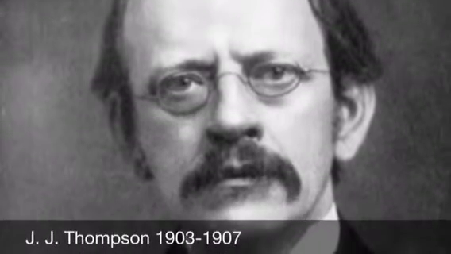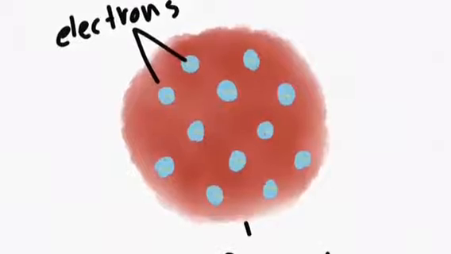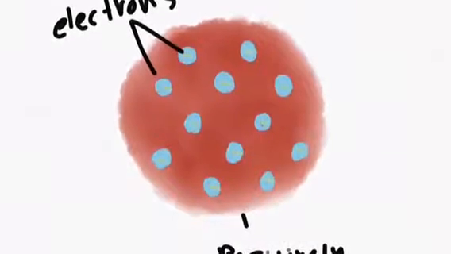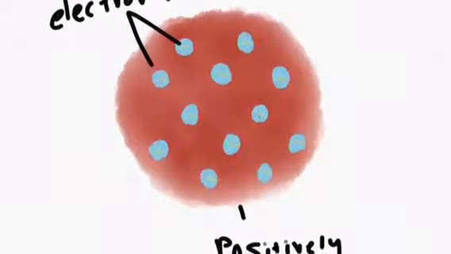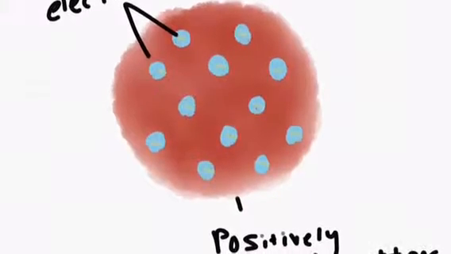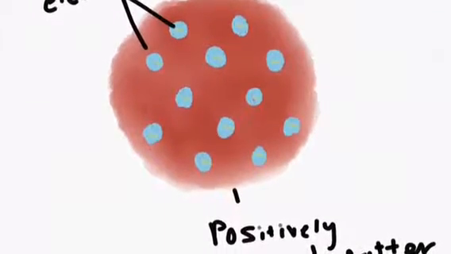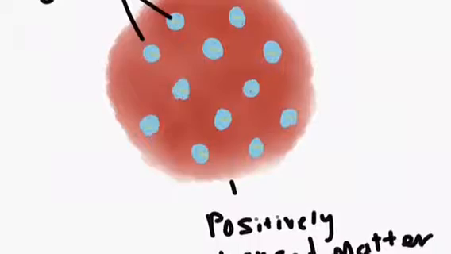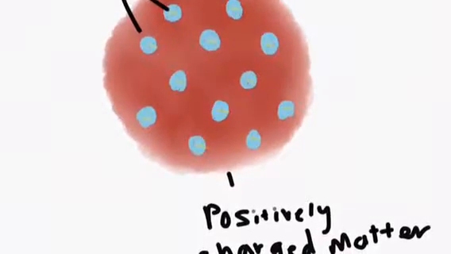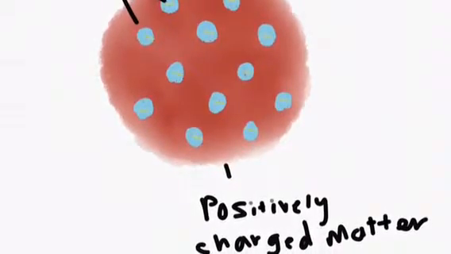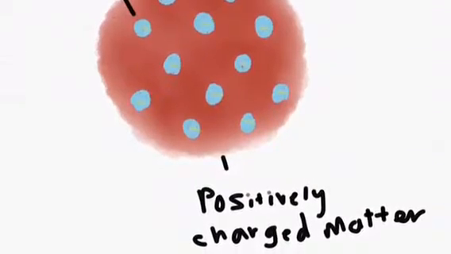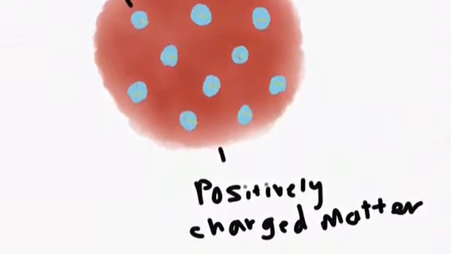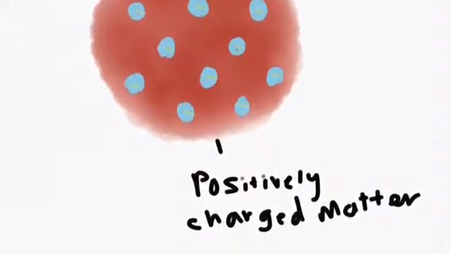J.J. Thomson discovered negatively charged electrons. He also came up with a theory that atoms are uniform spheres of positively charged matter in which electrons are embedded. He created this model, popularly known as the plum pudding model. His theory was believed to be correct for many years, making Democritus's theory about the round solid ball model incorrect.